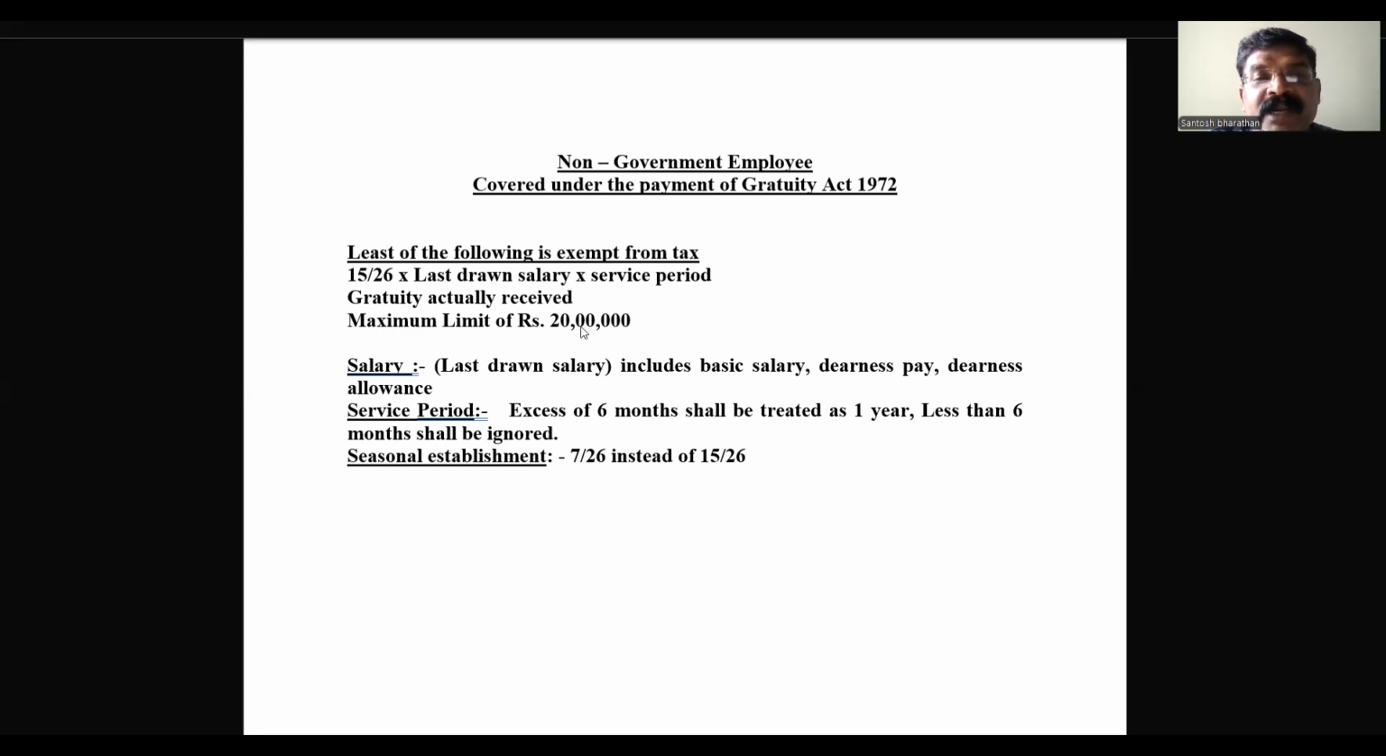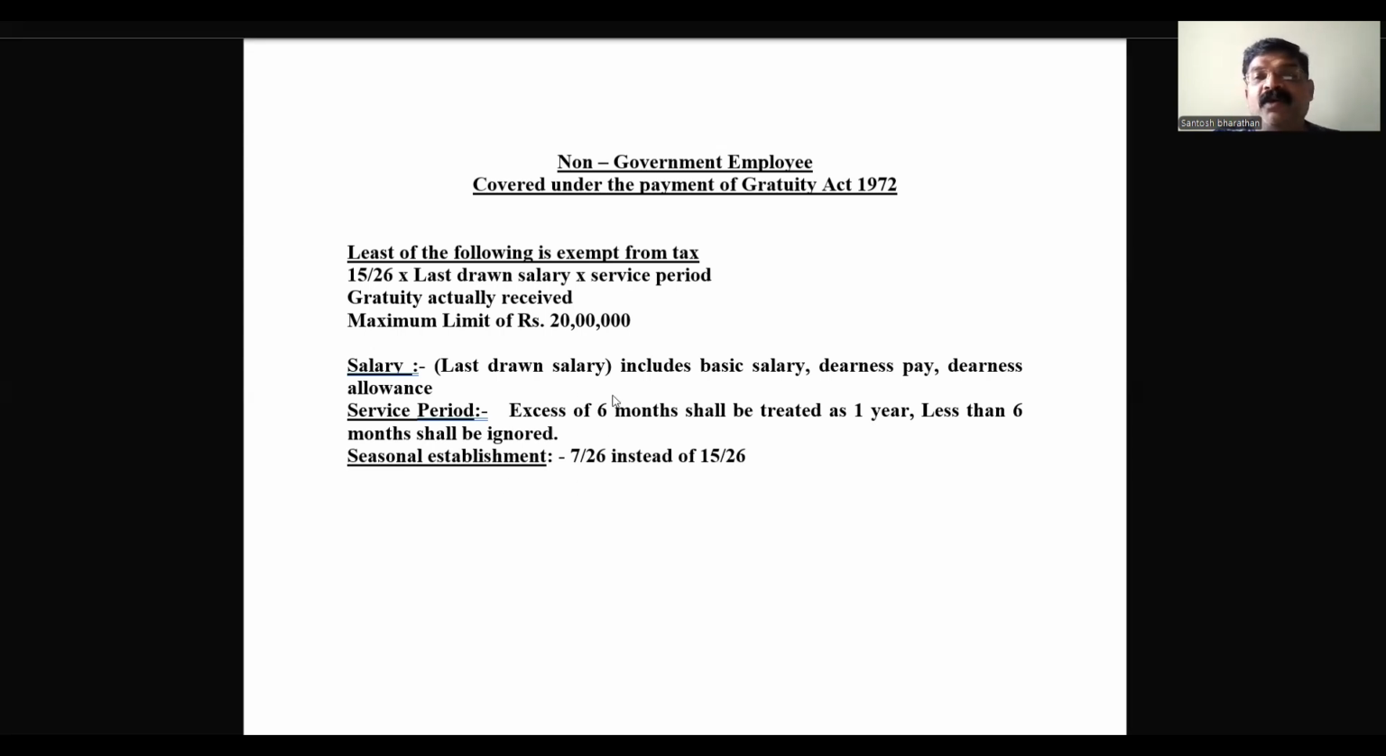Maximum limit in case of gratuity, 20 lakh, it has been fixed. 20 lakhs. Suppose if I work for 2 or more employers, the ceiling limit is 20 lakh. Okay, understood, children. So these three things we are going to consider while calculating gratuity covered under the Payment of Gratuity Act 1972.